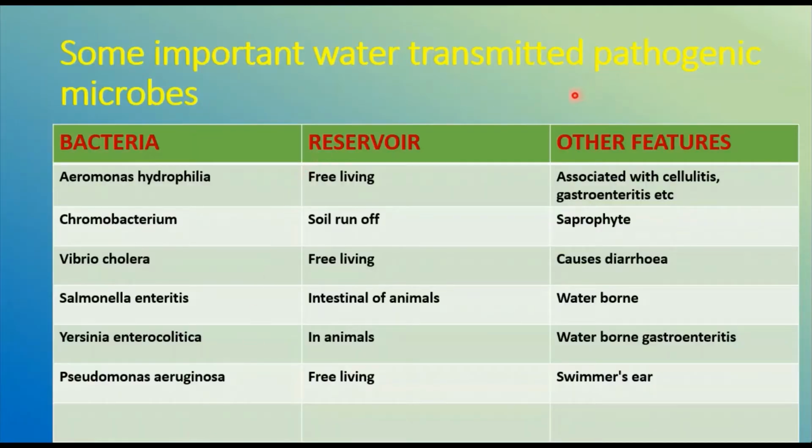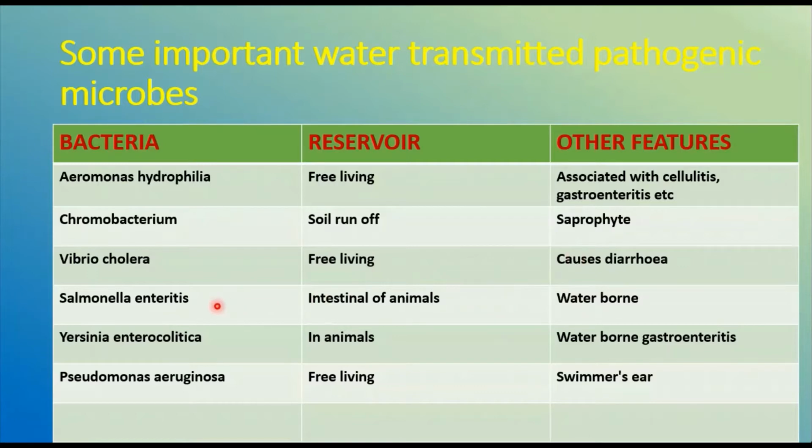Some important water transmitted pathogenic microorganisms: I have given here the list of those caused by bacteria. If we check, Aeromonas hydrophila is associated with cellulitis, gastroenteritis, etc., and the reservoir is free living. If you take, for example, Vibrio cholerae, it has a reservoir of free living water. That means the bacteria is free living in the water and causes diarrhea.